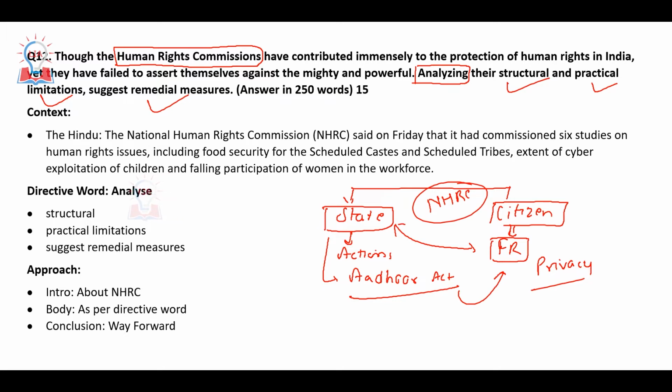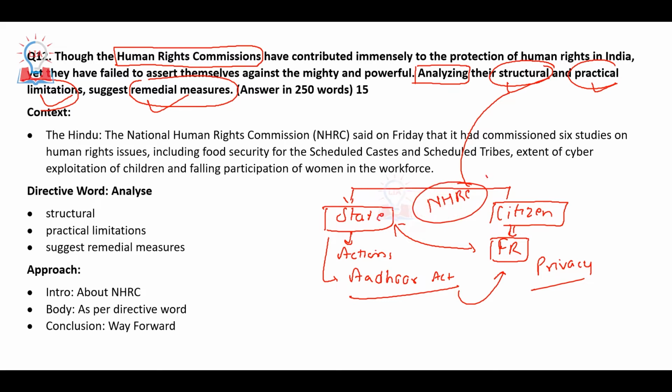So here we have to analyze the role of the National Human Rights Commission in creating a balance between state and citizen. To what extent can the National Human Rights Commission ensure this balance? So we have to look at the National Human Rights Commission in terms of its structure, its practical limitations, and remedial measures. So in those dimensions you have to write the structure of your answer.